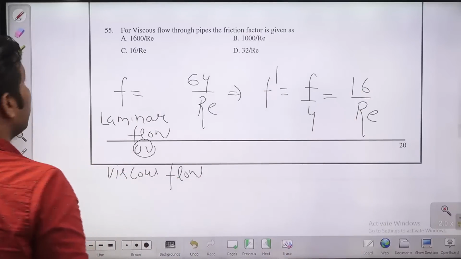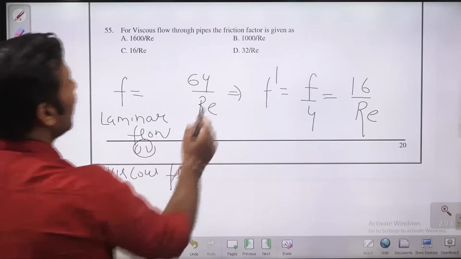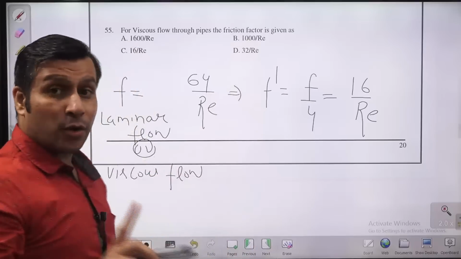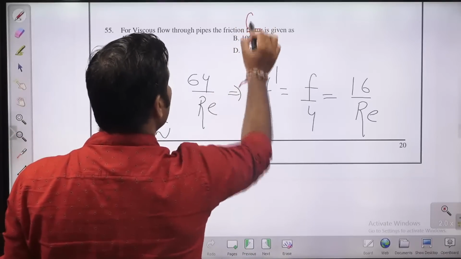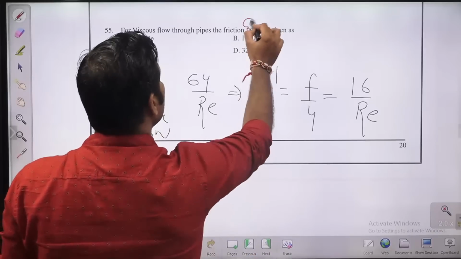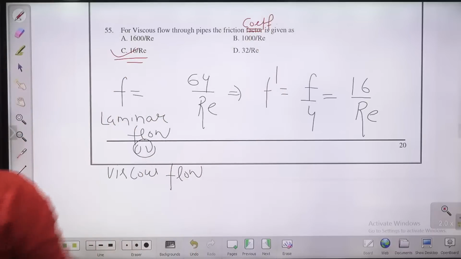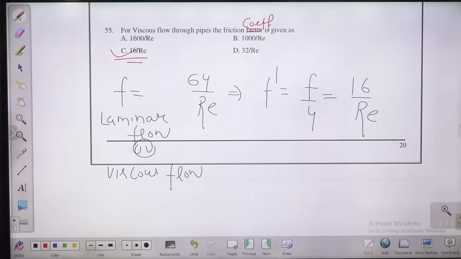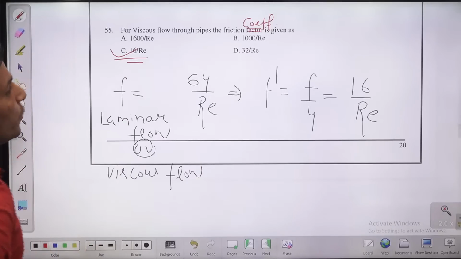So here actually he mentioned frictional factor, but there is no option given with 64 by Re. That's why I'm correcting it here, because that mistake was there in the original paper also. So here it must be the frictional coefficient. So the frictional coefficient is what? 16 by Re, where Re is the Reynolds number. So that mistake is there in the original paper. For viscous flow through pipes, the frictional coefficient is given by 16 by Re.